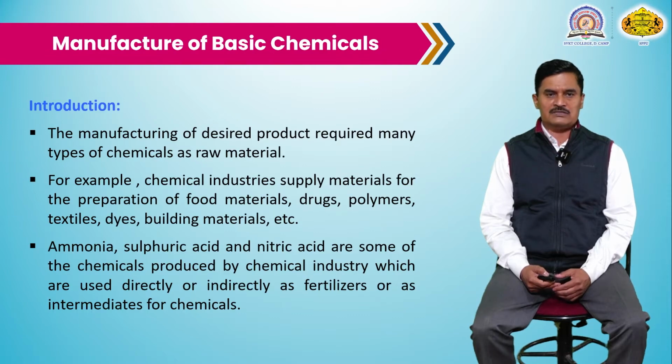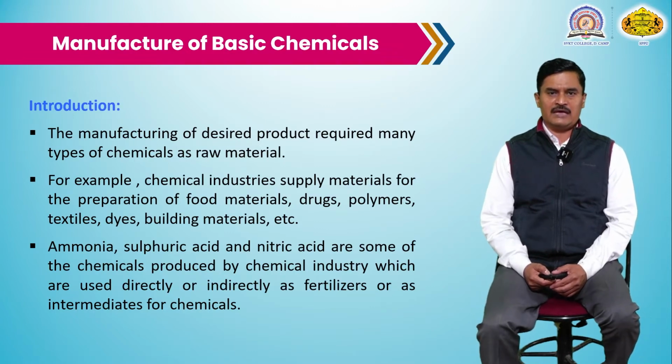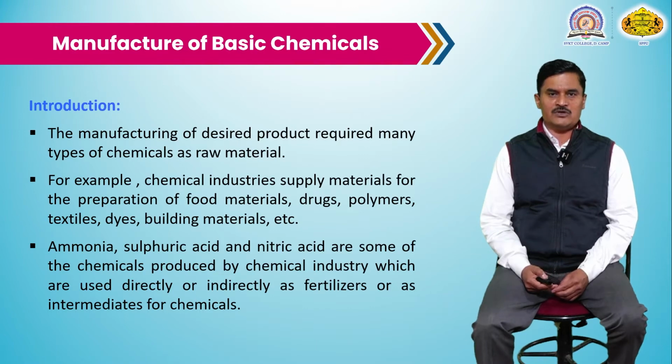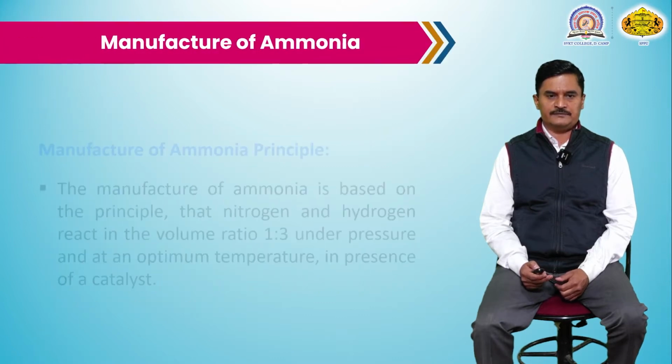Polymer industry, textile industry, dyes, building material, all these industries require different types of acids and chemicals. Ammonia, sulfuric acid and nitric acid are some of the chemicals required in every chemical laboratory. So every chemical laboratory must have basic chemicals like ammonia, nitric acid or sulfuric acid.